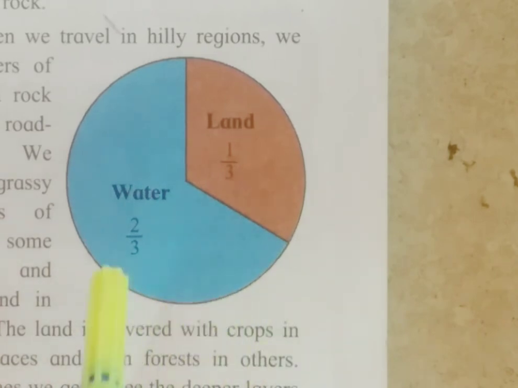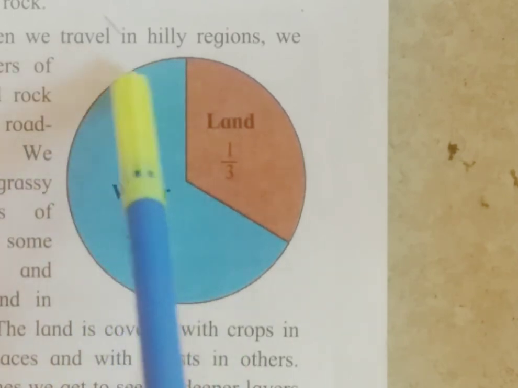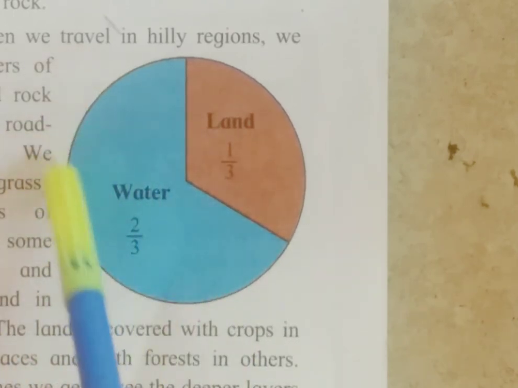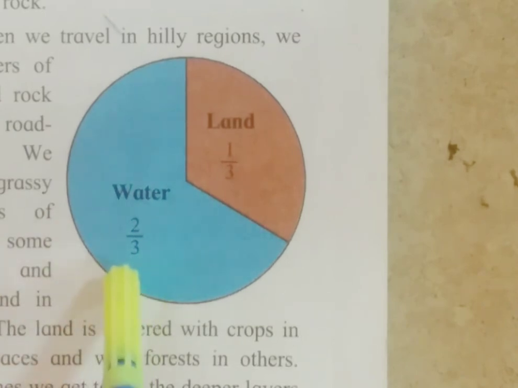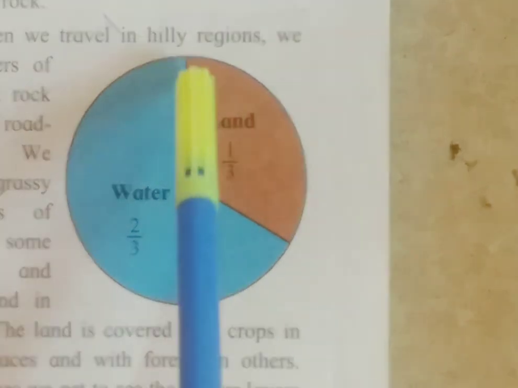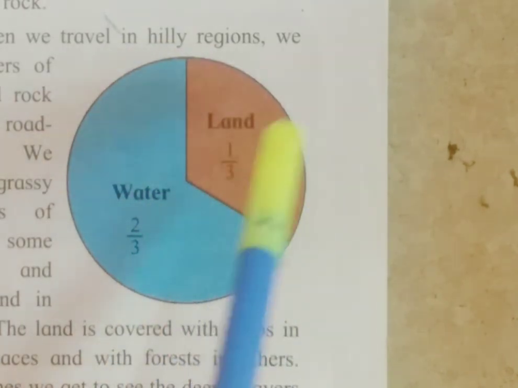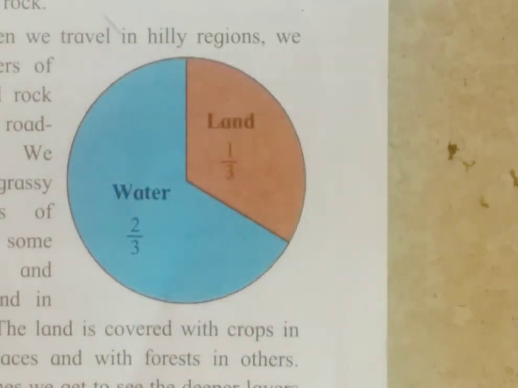In the picture we see that 2/3 of the earth's surface is covered with water, and only 1/3 part of the earth is covered by land. And most of this water is in the oceans.